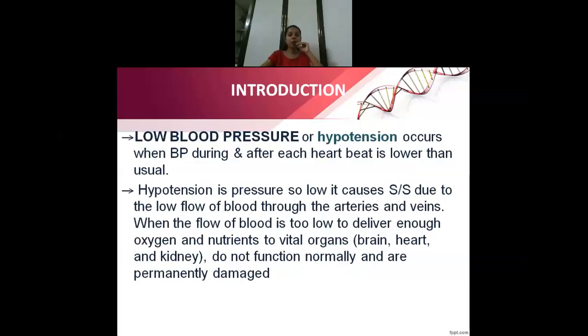There will be very low flow of blood. Because of that, it will result in decreased blood flow and decreased oxygenation to all the vital organs, including your heart, brain, kidneys and all. If that continues, it may result in permanent damage most of the time.